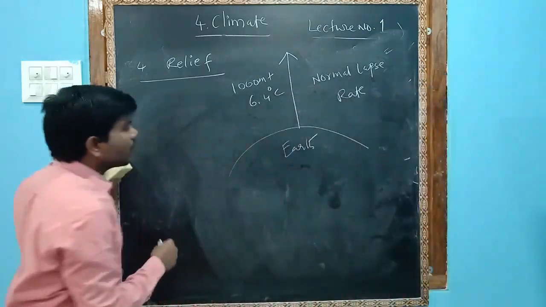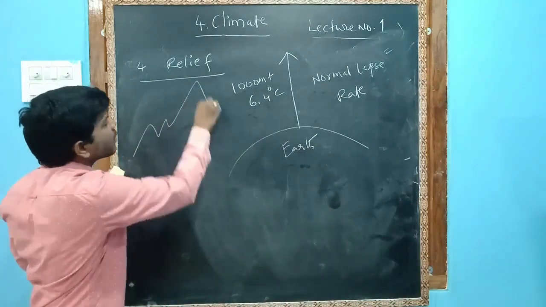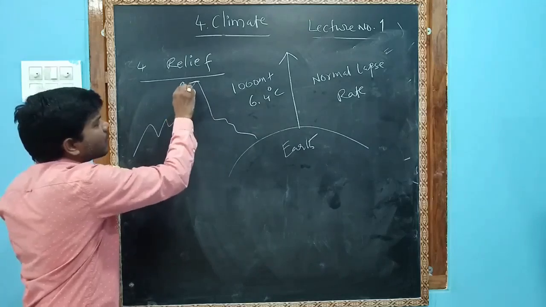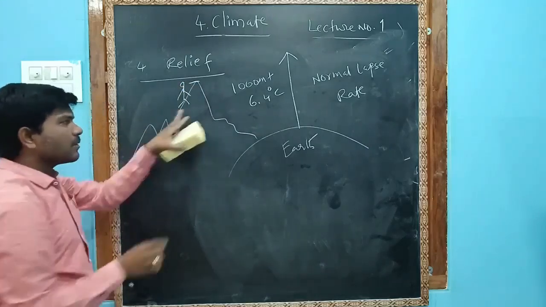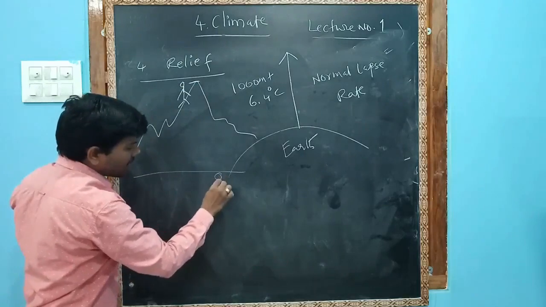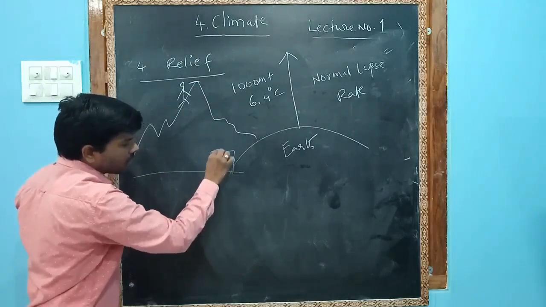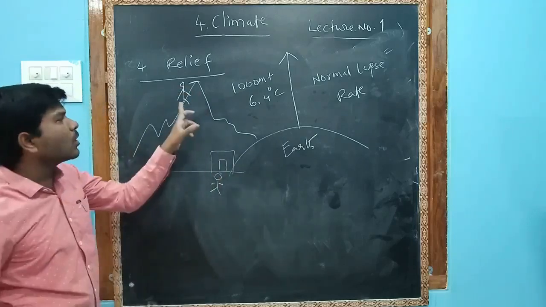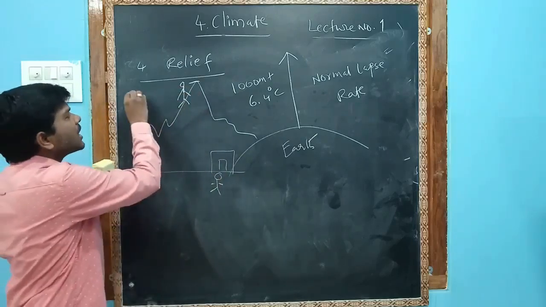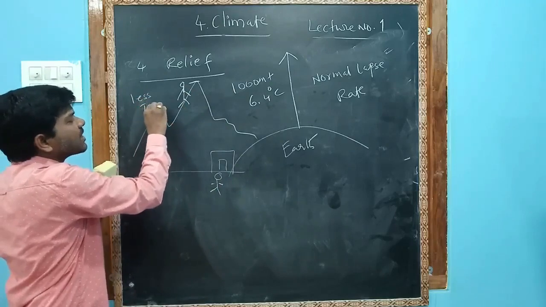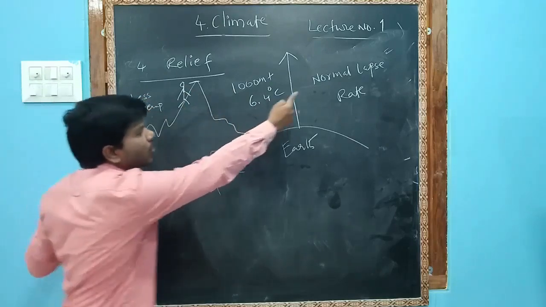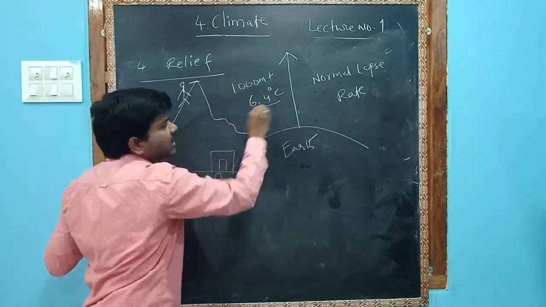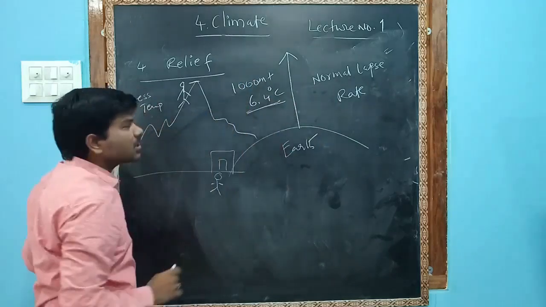Because of this, for those people living in hilly regions, for example, one person is living here and one person is living on the house on top, the person living on top receives less temperature, because of the normal lapse rate: 6.4 degrees Celsius decrease for every 1,000 meters.